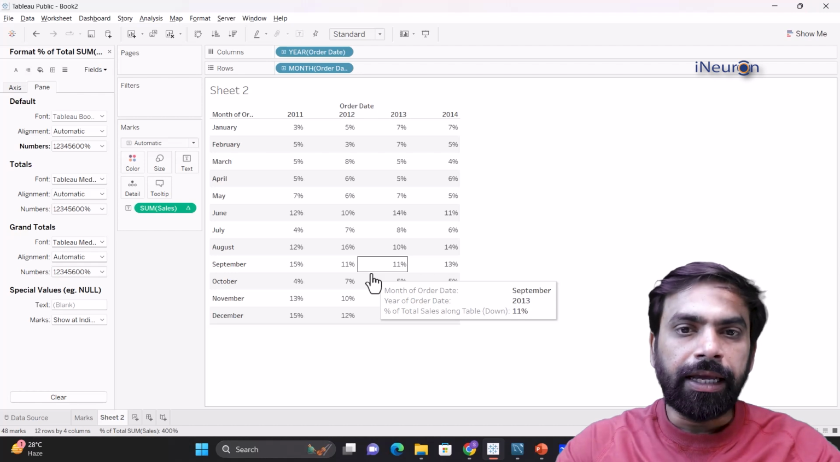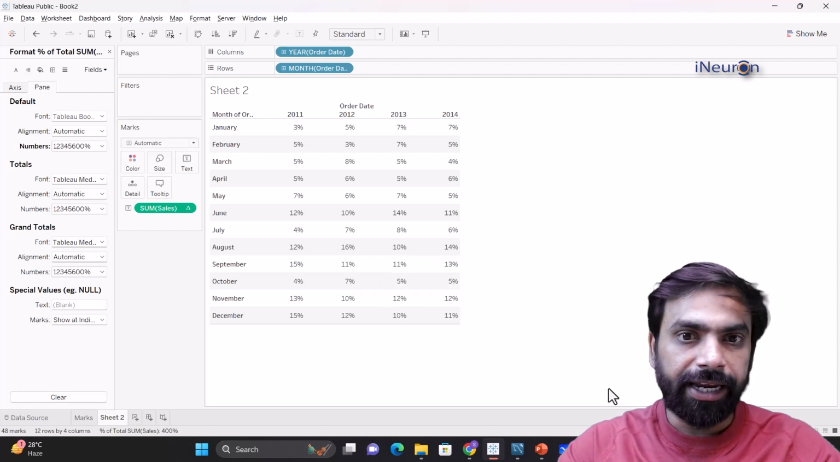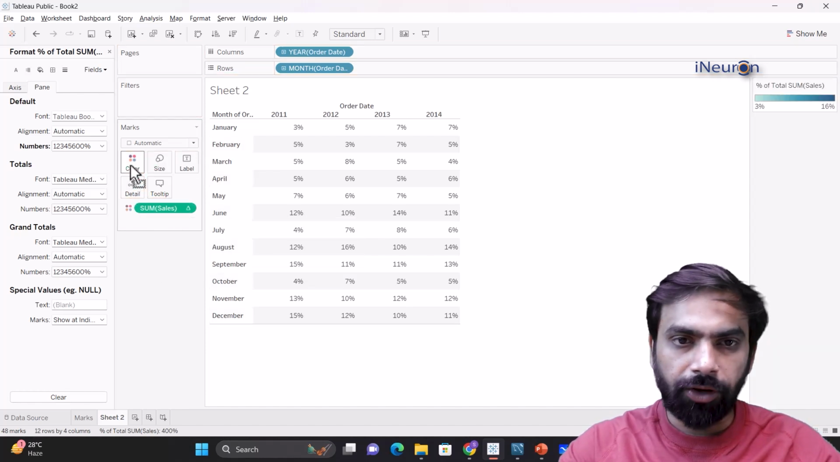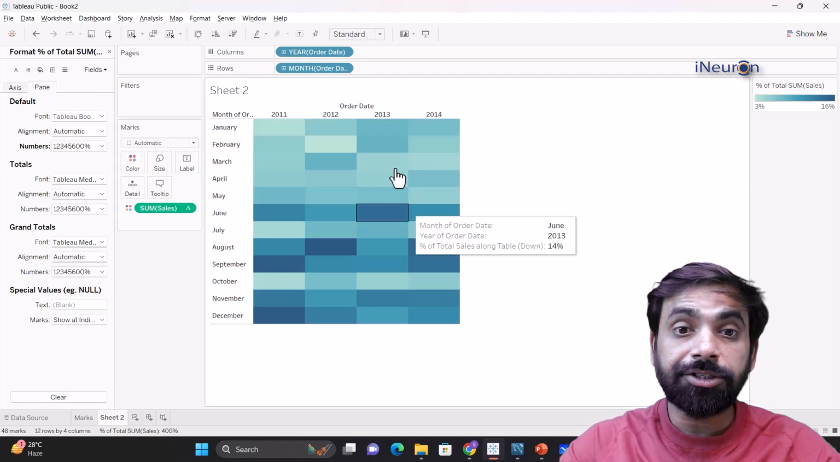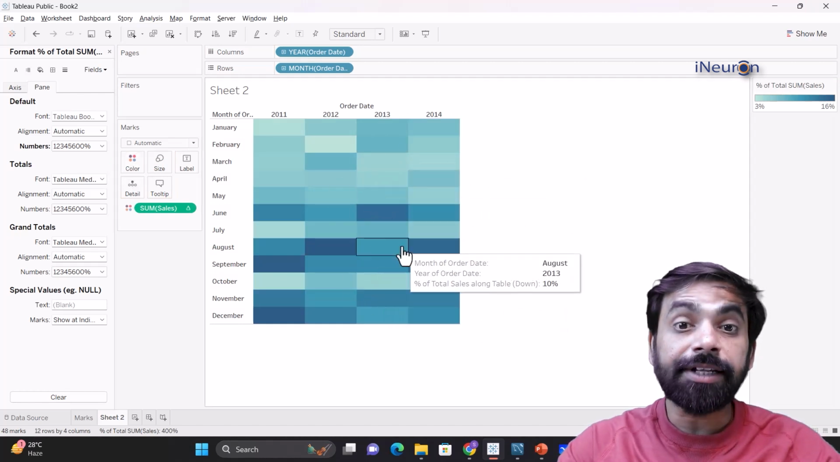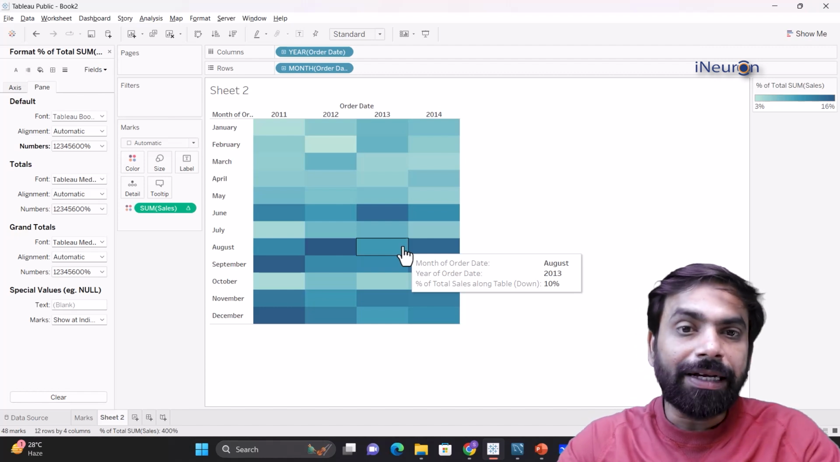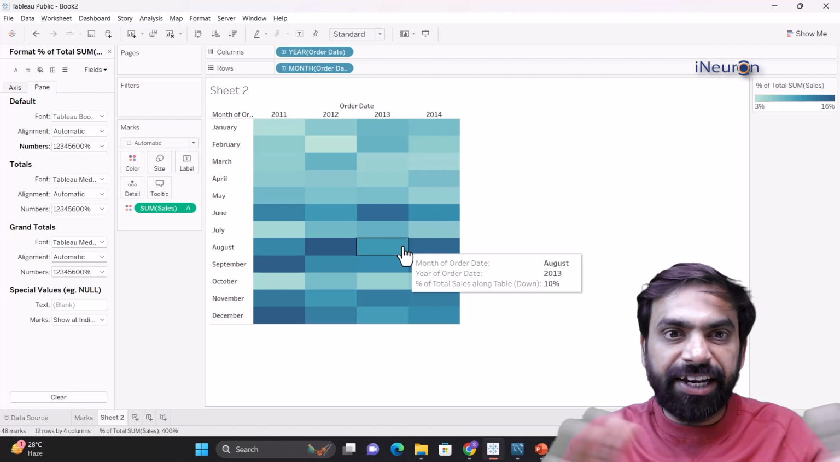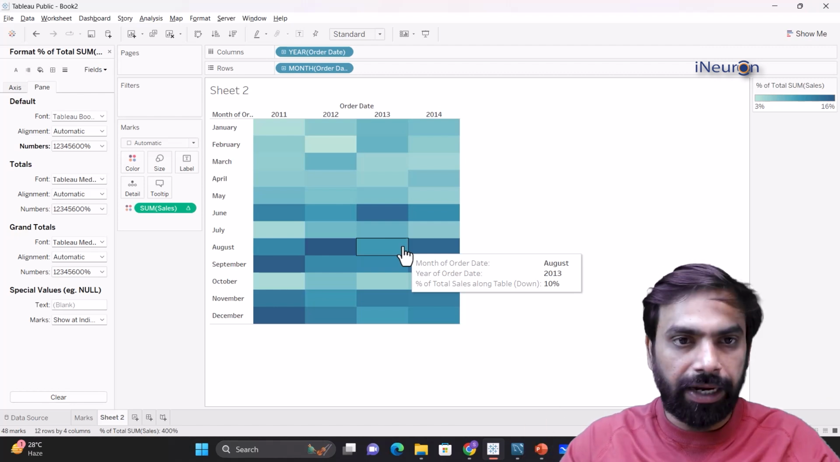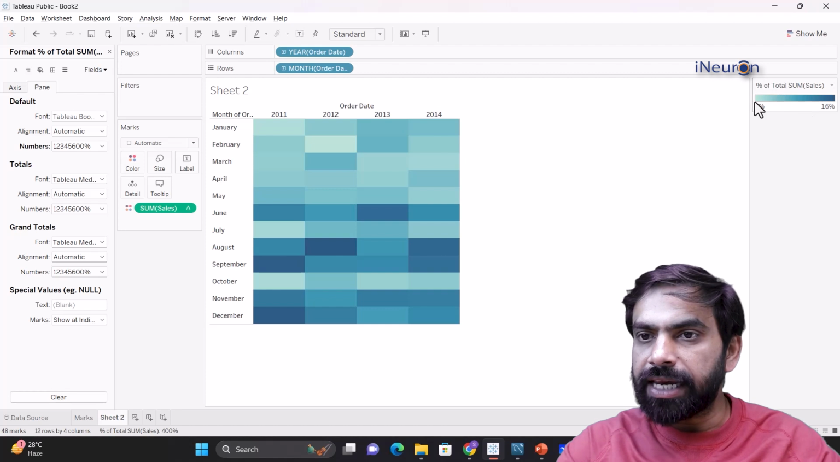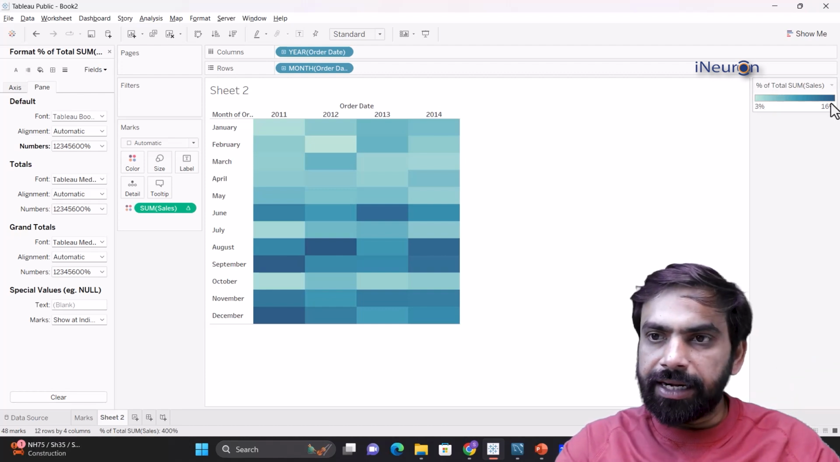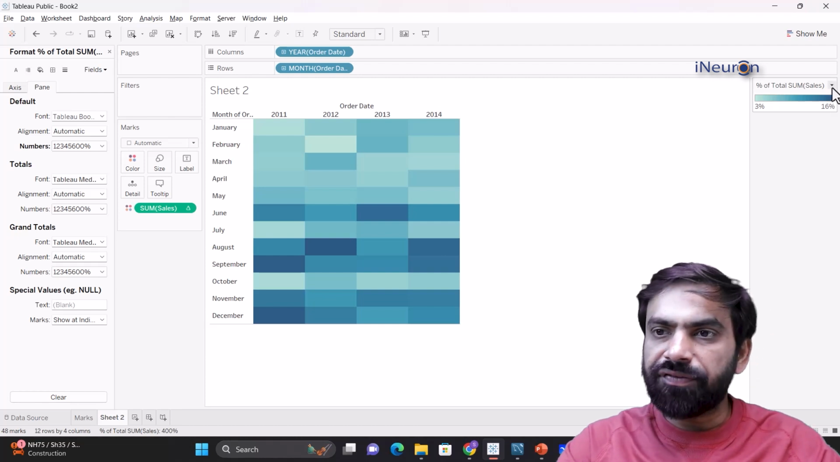Now, if I look at it and I want to create a heat map out of it, what I need to do is just drag this sum of sales and put it on color of marks. See what happens. If I do that, it generates this. It generates a heat map. What do you mean by heat map? The gradient of color is showing the strength of the value. The light blue color represents a very small number, and the dark blue represents a bigger number.